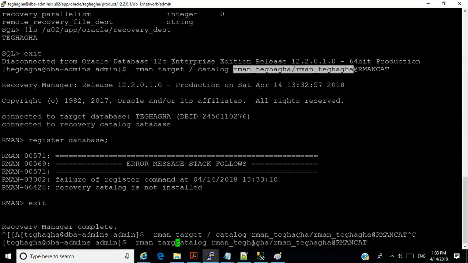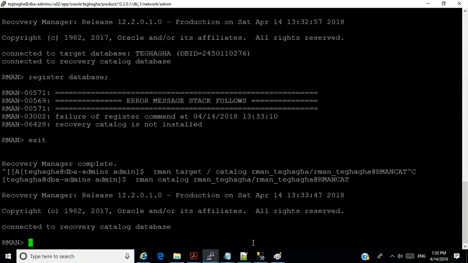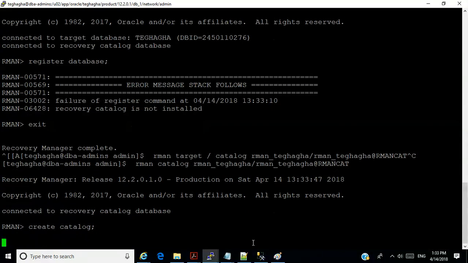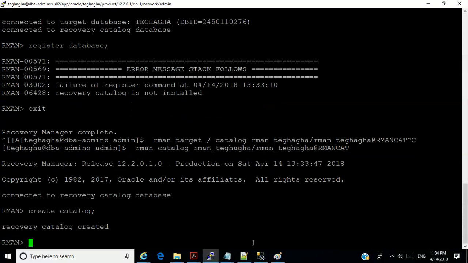You can connect directly to the catalog. Okay. I can say create catalog. Now, what is the catalog? I told you it's a schema, with objects, tables, views, everything that helps to manage the backup. Okay. So it has now been created.